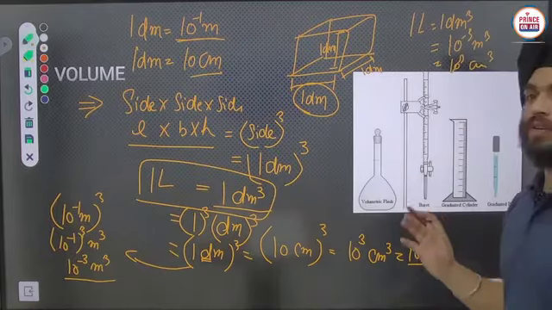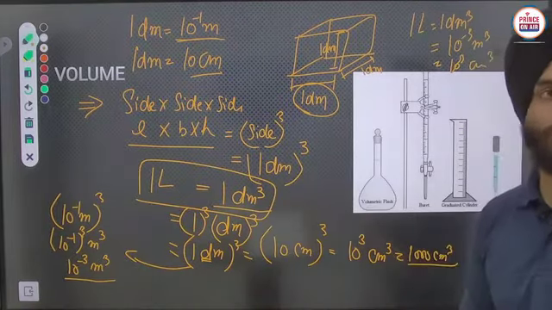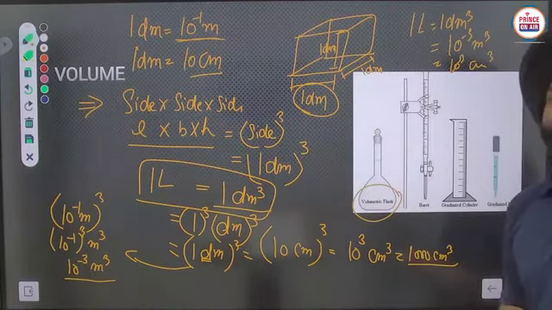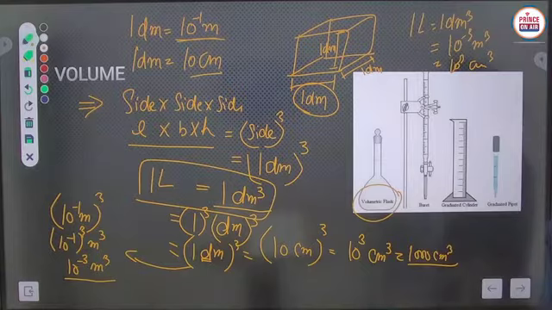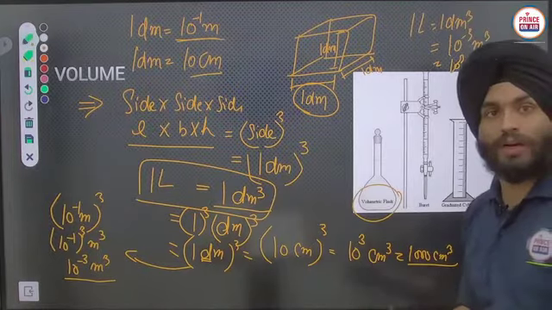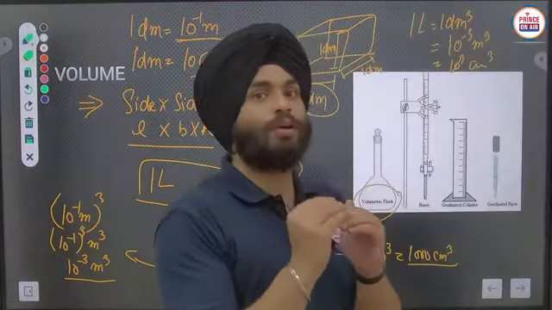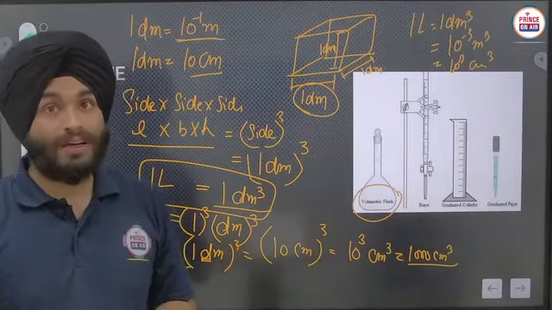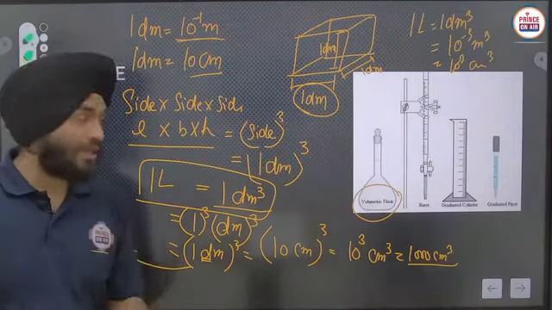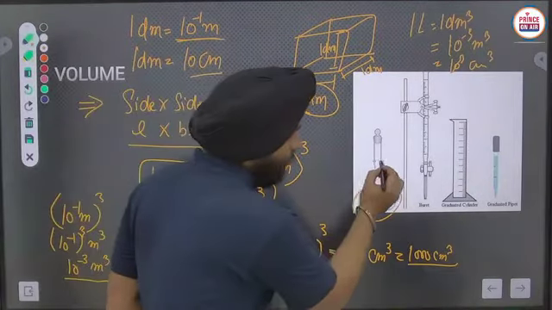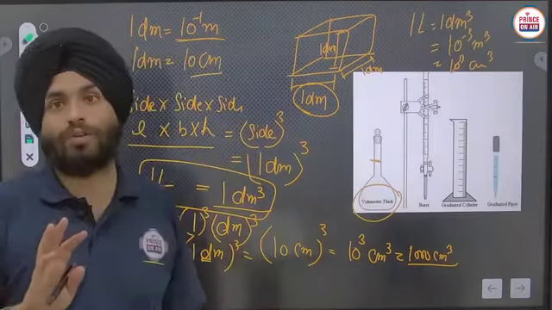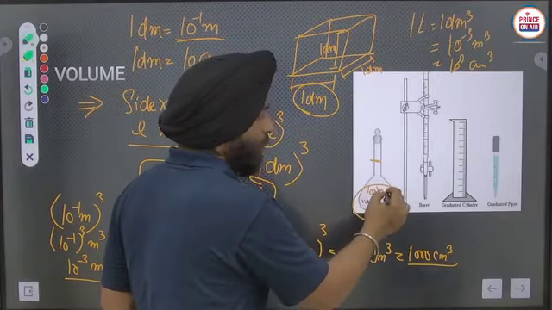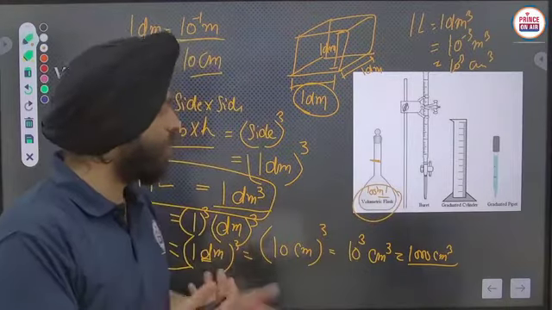These are the devices we use to make solutions in different volumetric forms. This one is the volumetric flask in which we make the solution, and it is an accurate way to measure the volume of a given solution, like 50 ml, 20 ml, 25 ml, 100 ml, 250 ml, 500 ml, 1 liter. There is a mark up to which we have to fill the solution.